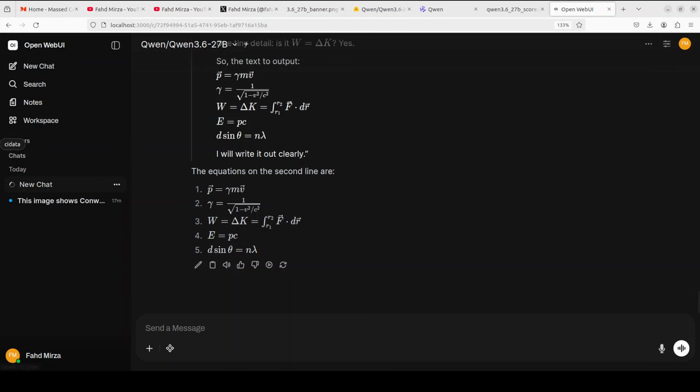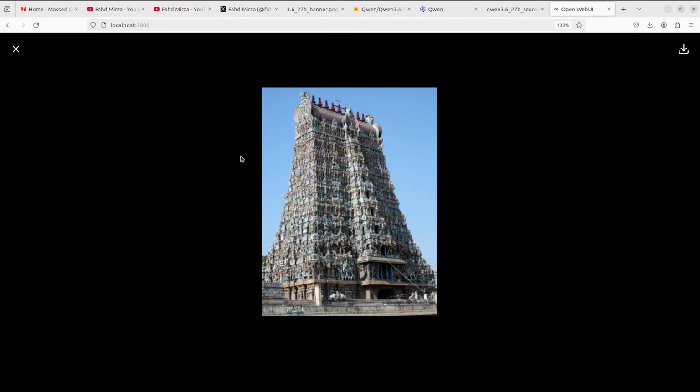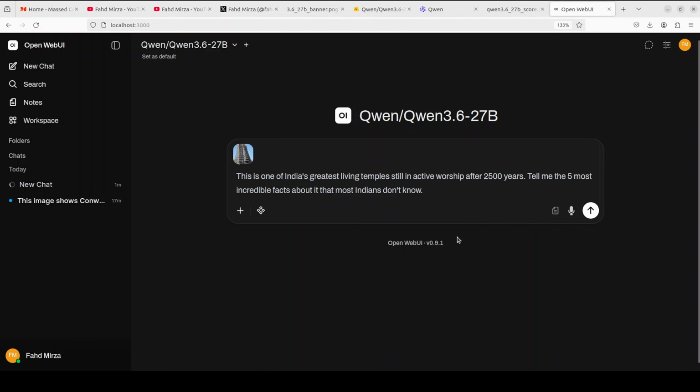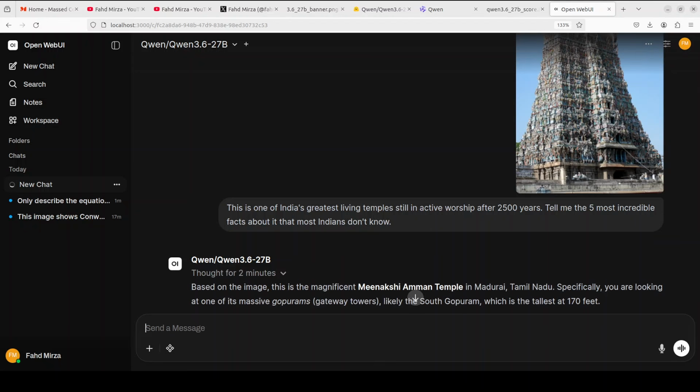Okay, now let's do another vision test, which I'm sure you guys are going to love. So I'm going to give this model the image of this beautiful temple. And I'm asking the model, this is one of India's greatest living temples, still in active worship for over 2500 years. So tell me the 5 most incredible facts about it that even most Indians don't know. So if you are from that region or if you know about it, please check the response. Let me know what the model tells, if you knew about it or not.